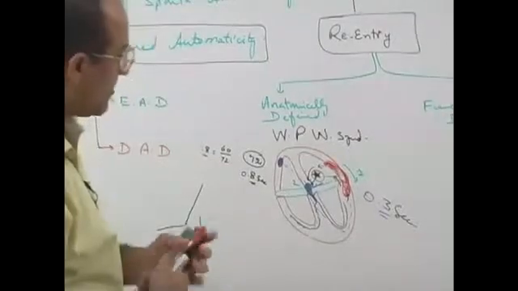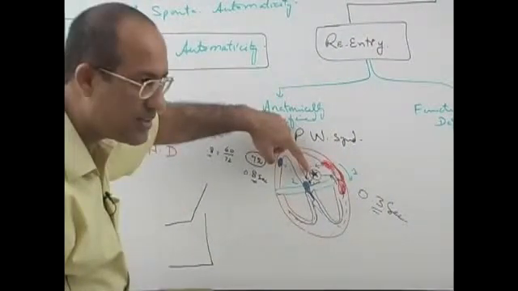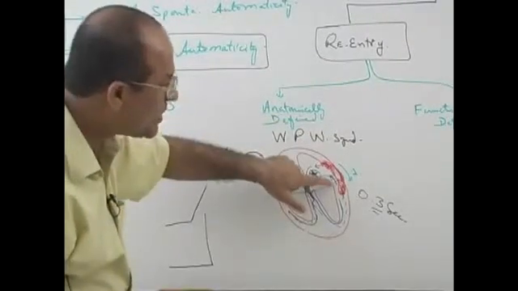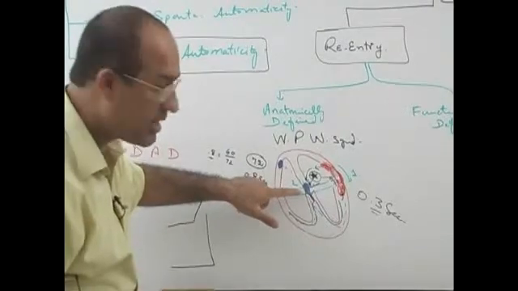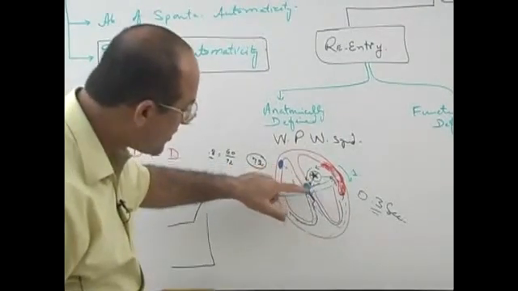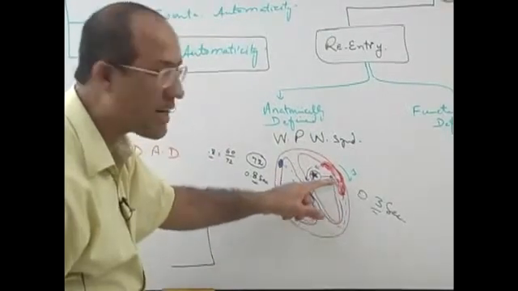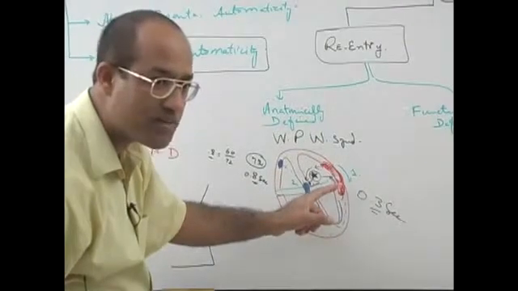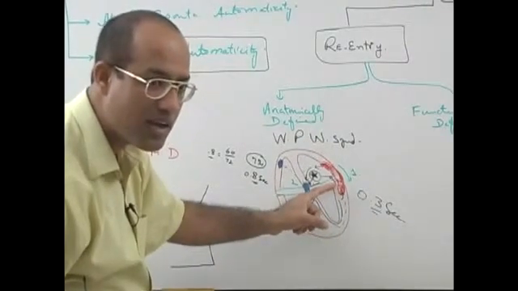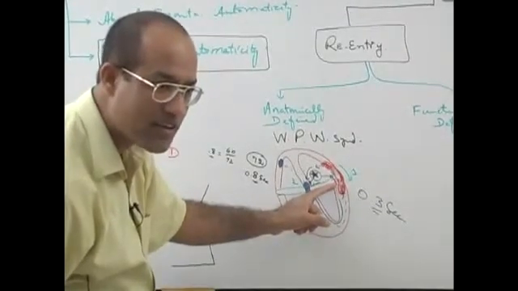Now listen carefully. I will repeat it again. The abnormal ectopic focus fired. One pathway did not allow the impulse, the other pathway allowed it. So through the conducting pathway the impulse went down, and through the non-conducting pathway, by the time the impulse had gone down, the non-conductive pathway had become available for excitation. It had recovered from its refractory period.